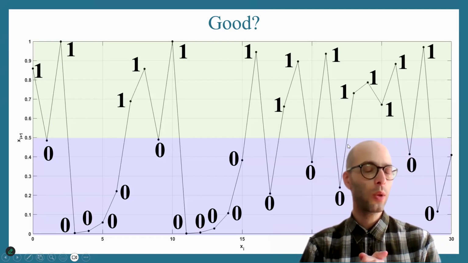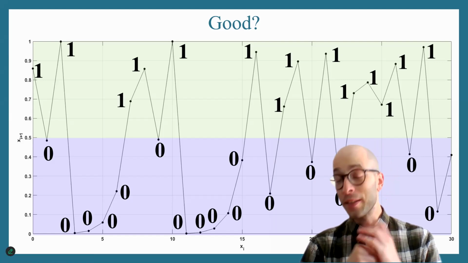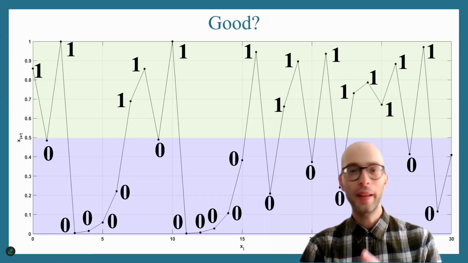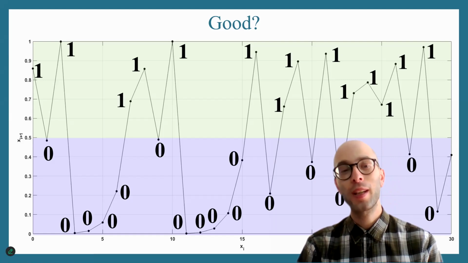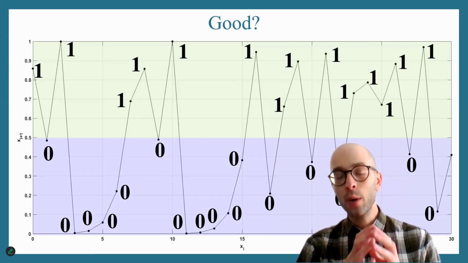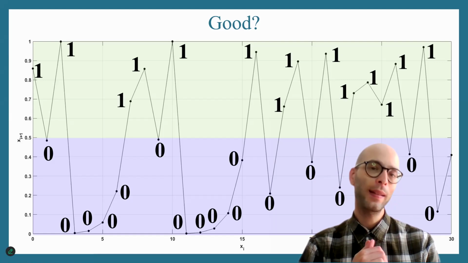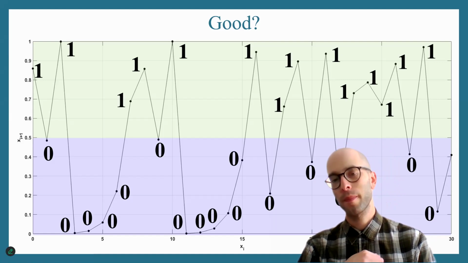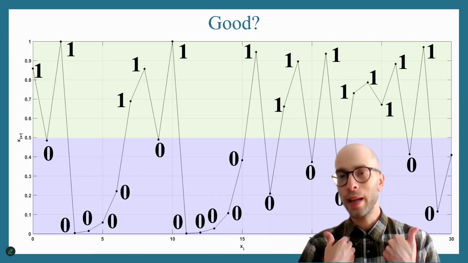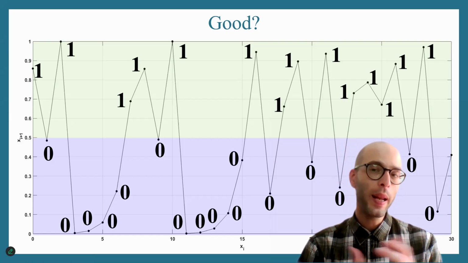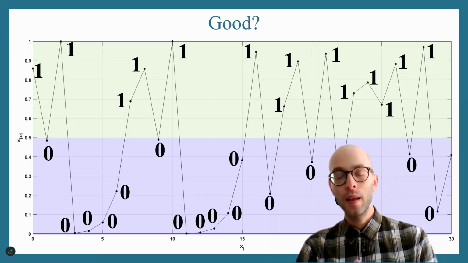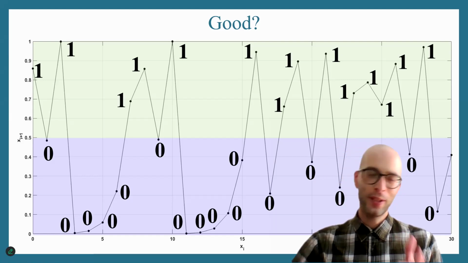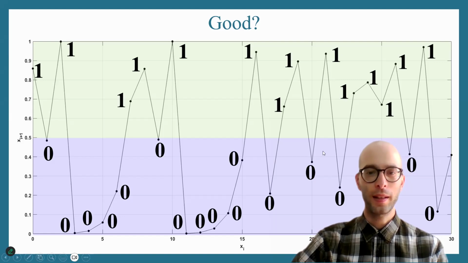Okay, so is this a good generator? Well, it is extremely fast, which is a good thing, but the generator is very bad. Why is it bad? Because it is not secure enough. It gives out far too much information about the underlying time series. Because when I look at the output bits, I get immediately information about the values of the map. So this is not very good because I can design an algorithm that can easily break this generator and estimate the values of the map. Okay, so this is a fast PRBG, but it is not a safe PRBG. Okay, so this is an example of what we should avoid doing in the literature.